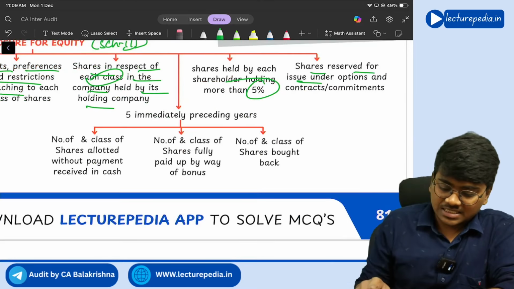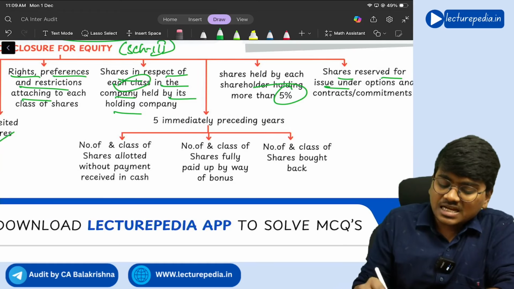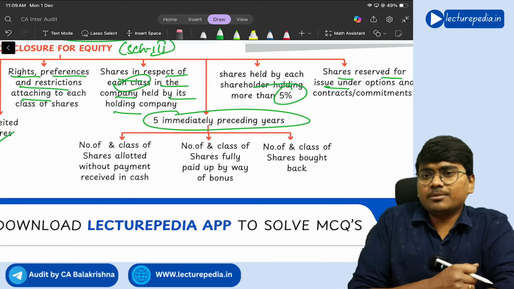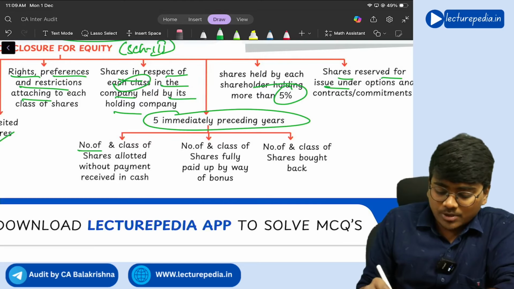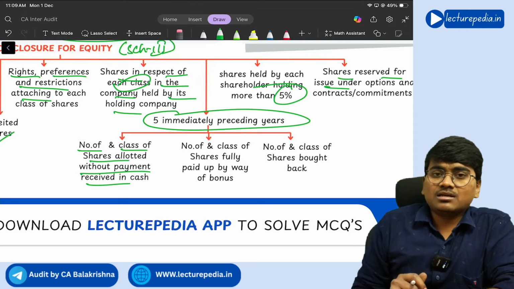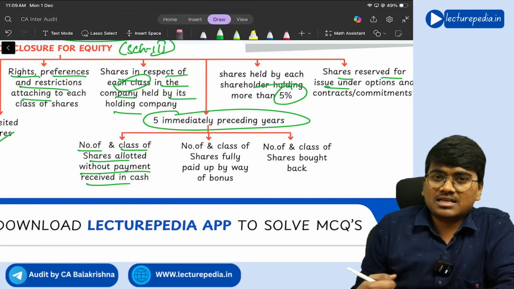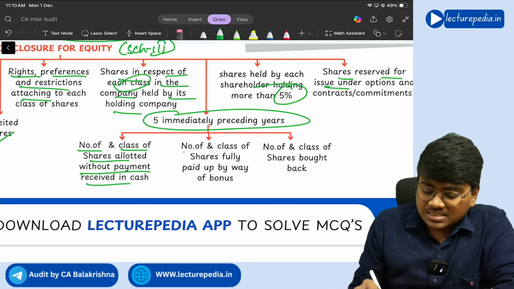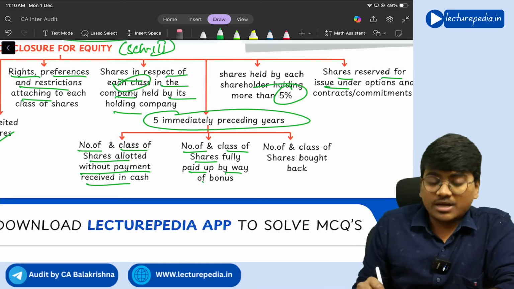Clear? Yes. Next, for the 5 immediately preceding financial years, you need to show the number and class of shares allotted without payment received in cash. So for consideration other than cash, have you allotted any shares in the past 5 years? If yes, disclose. Next, number and class of shares fully paid up by way of bonus.